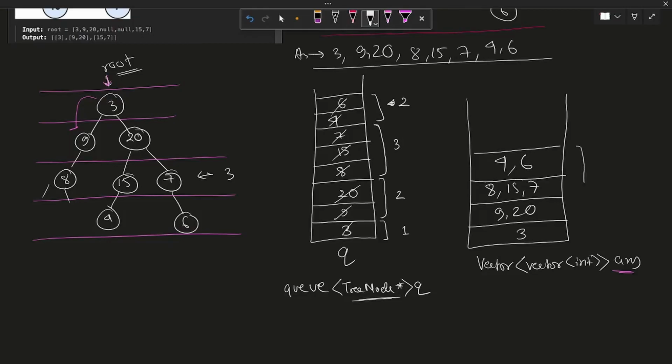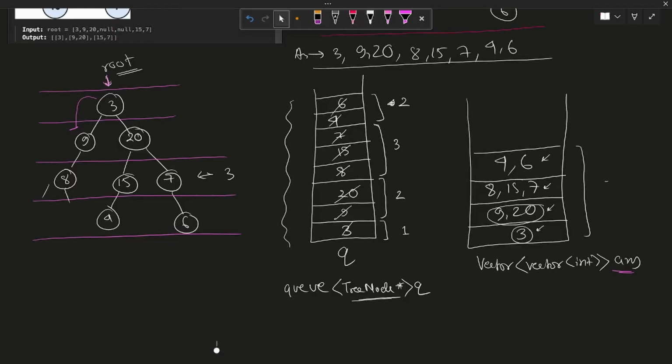So clearly you see that we made an answer vector where we have performed the level order traversal. We have 3 first, then 9 and 20, then 8, 15 and 7, then 4 and 6. And you can clearly see that our queue is empty, so this will be our answer.